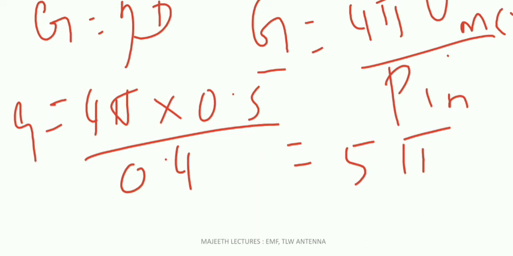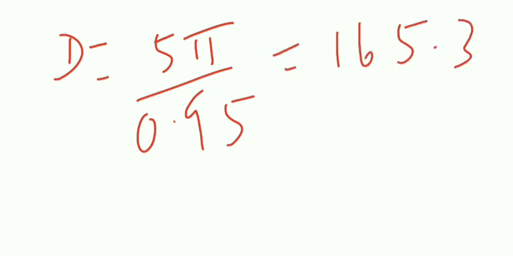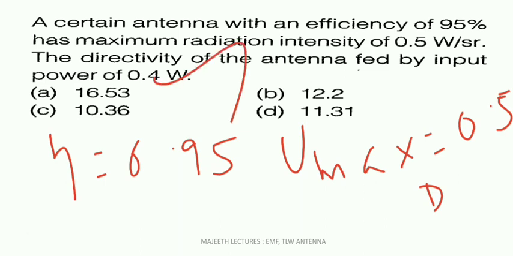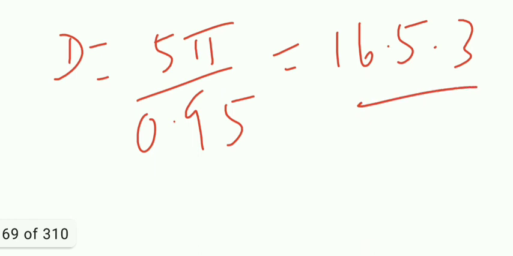So G we got, eta we know. From this we can find D is equal to G by eta. Eta is nothing but 95%. 5 pi by 0.95, it is 16.53. Right? So the answer is option A.